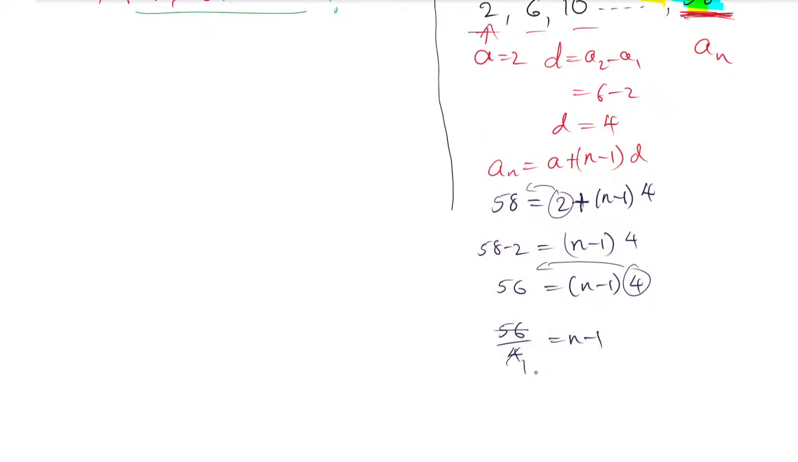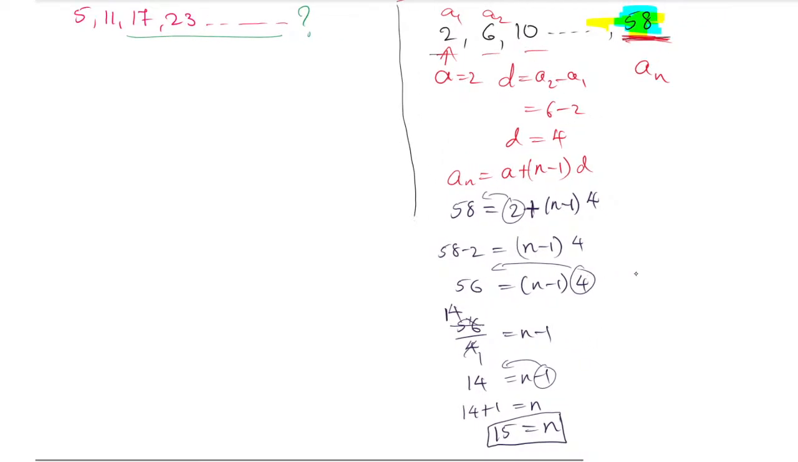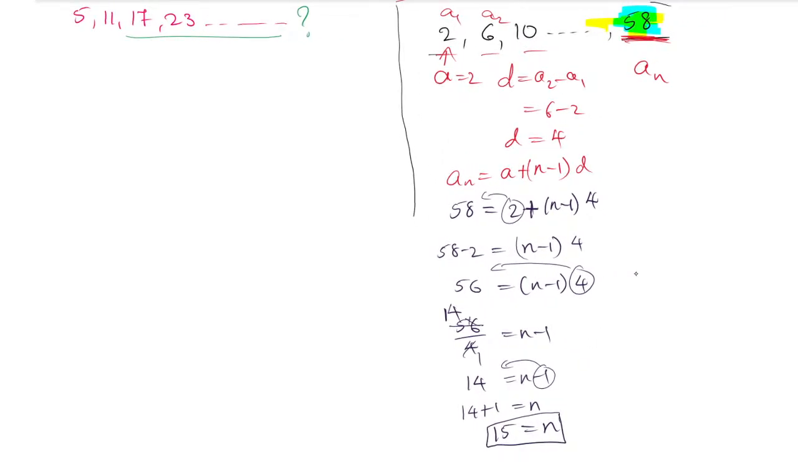4 ones are 4, 4 fours are 16, 14 is left. So 14 is equal to n minus 1. So n value is equal to 14 plus 1. If you bring this side, it becomes plus 1. So n value will become 15. Yes, the 15th term of the given AP is 58. So the answer to this question is that 58 is the 15th term.